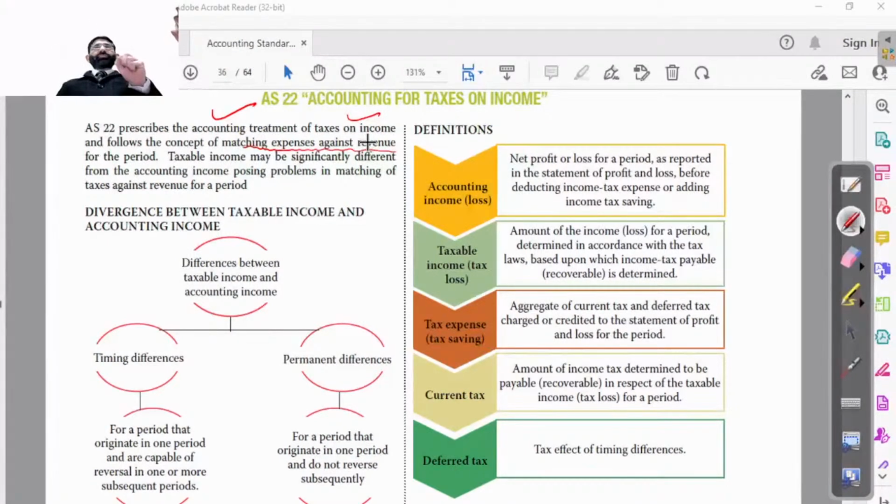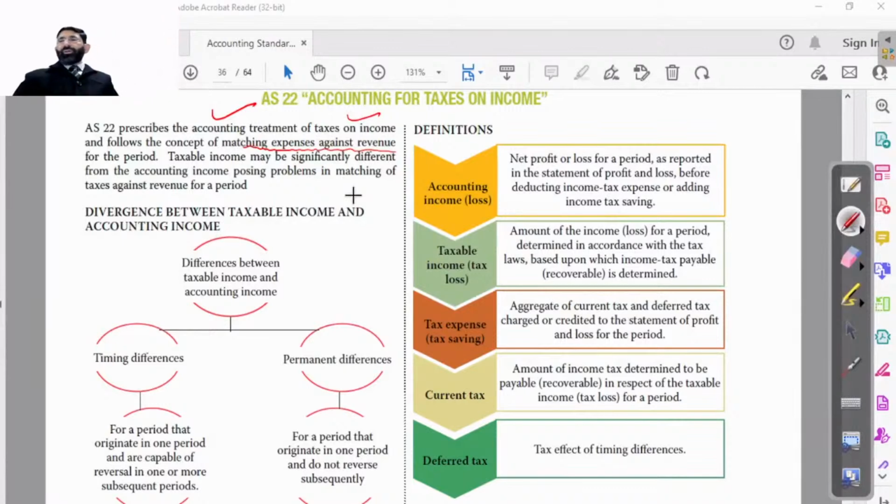So that is the most important thing. So this is the accounting principle also. Taxable income may be significantly different from the accounting income. What is the point? Basically, whenever we are talking about our income taxable according to the Income Tax